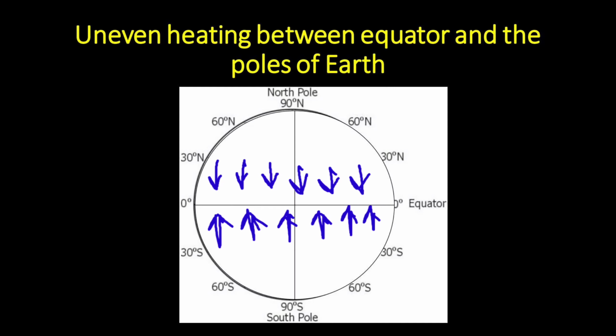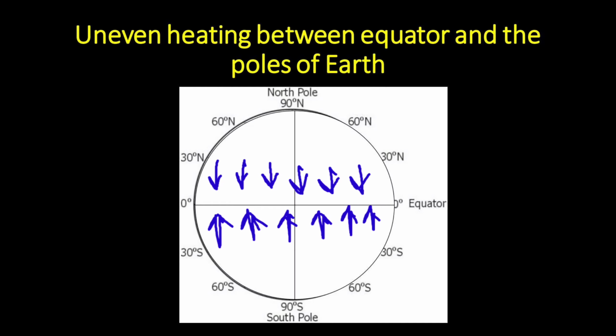Again, the air at latitudes of about 60 degrees on both sides of the equator is warmer than at the poles, so the warmer air at about 60-degree latitude rises up, creating low air pressure, and cold air from the polar region rushes in to take its place.